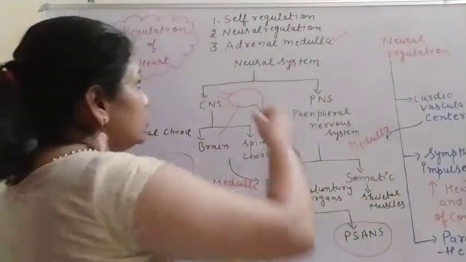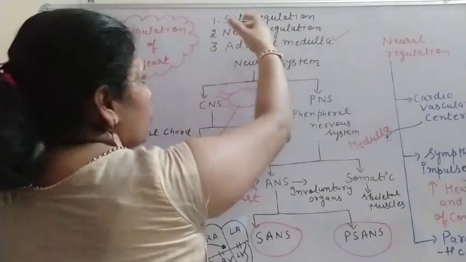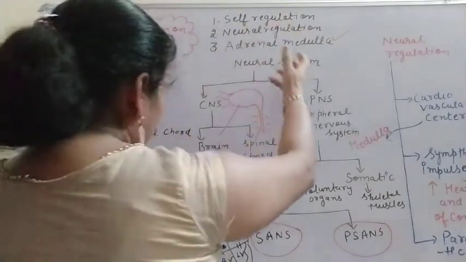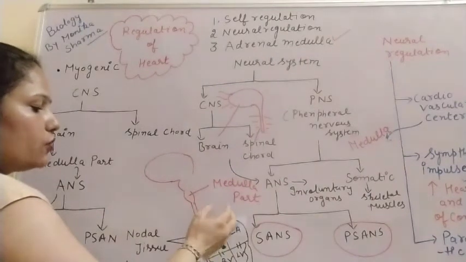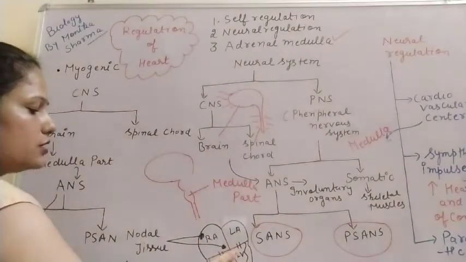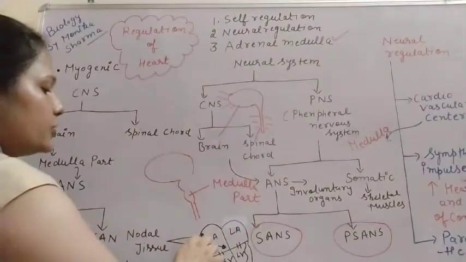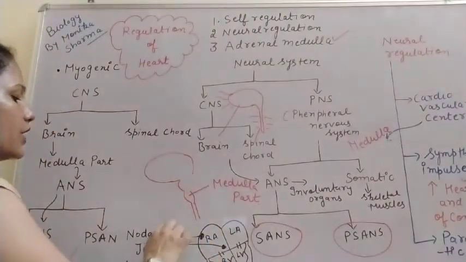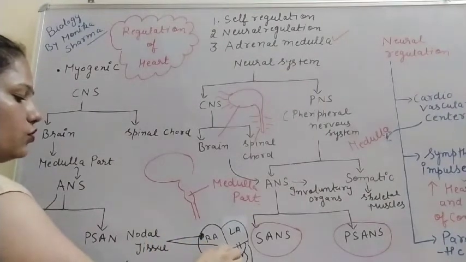So first, the self-regulation. Self-regulation means auto-regulation, because in the heart there are four chambers. Two are the auricles and two are the ventricles. In the right auricle part, the right corner, the SAN is present, and also the AVN in the left corner.